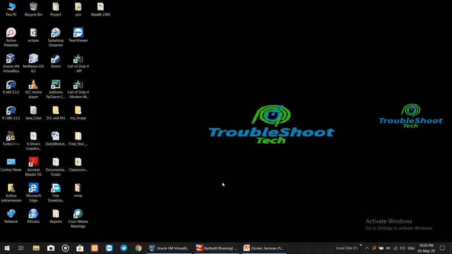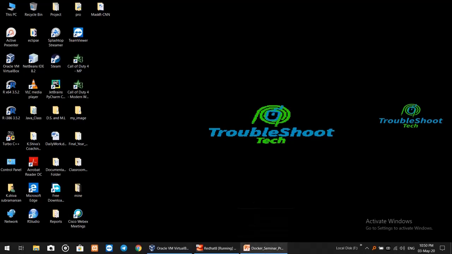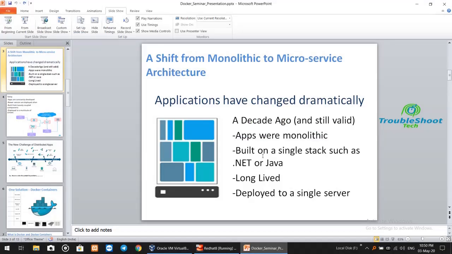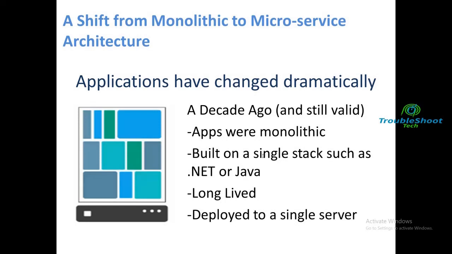First things first, let me discuss what is Docker. Let me put it this way: before 2013, we were using a typical server. As you can see, this is the image of a typical server configuration in which we deploy or put all those applications which were specifically made for this server. It can be built in any language, maybe .NET or Java or any other language.